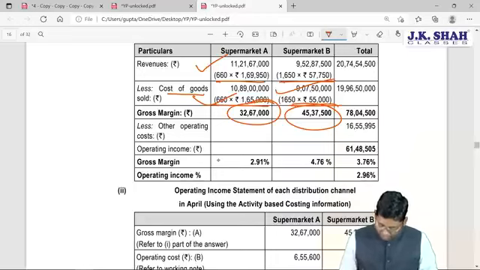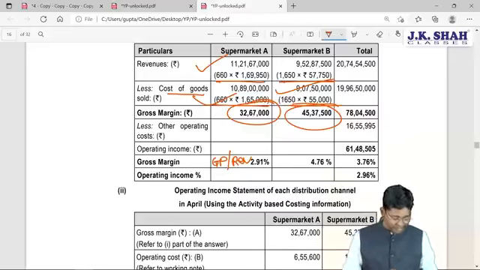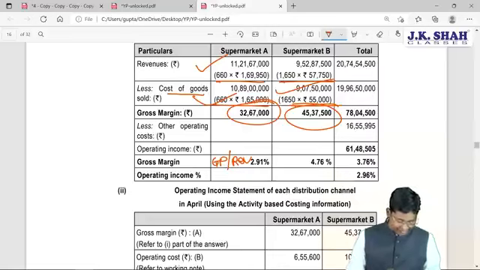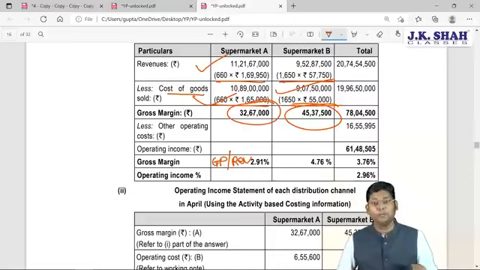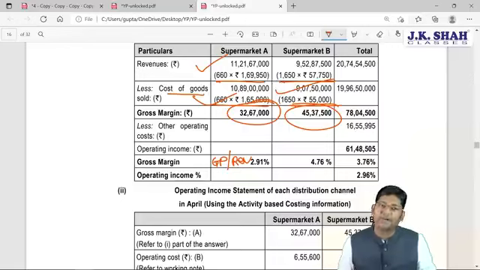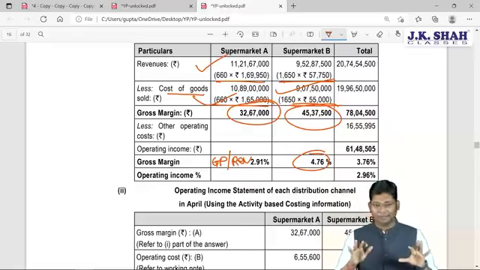Sir, how to calculate gross margin? The amount of gross profit divided by the amount of revenue into 100. You can use your calculator. They have computed 32,67,000 divided by 11,21,67,000 into 100 percent, which is equal to 2.91. So revenue is used as the basis for calculating the gross margin ratio, and in the same way gross margin is computed for the second supermarket also. So this was very simple.